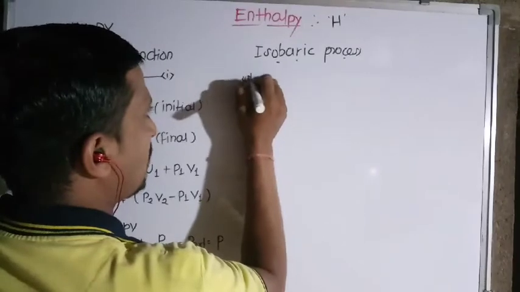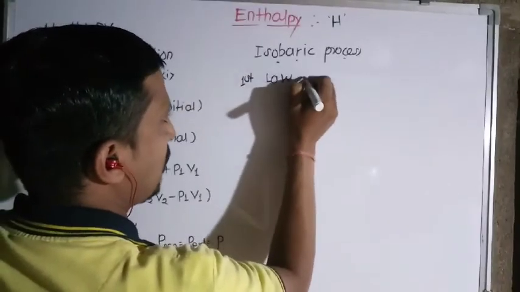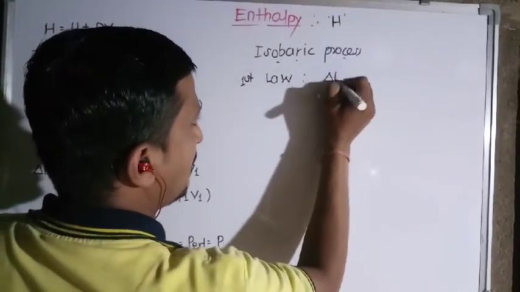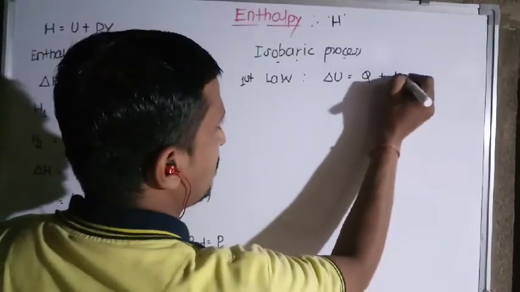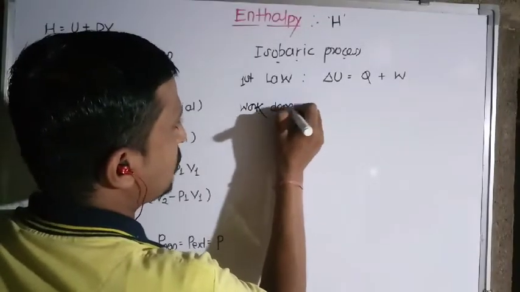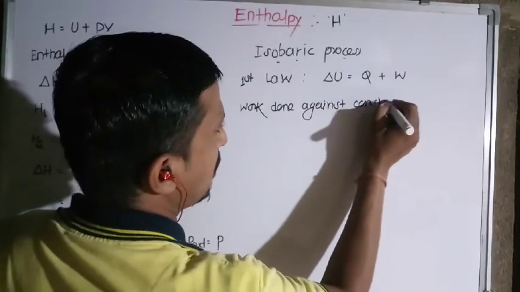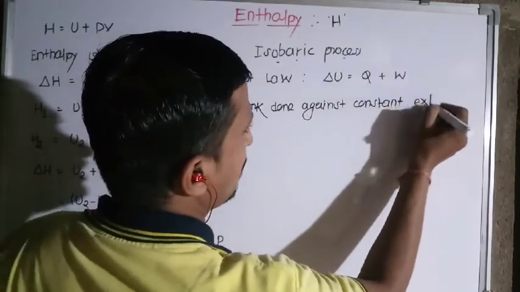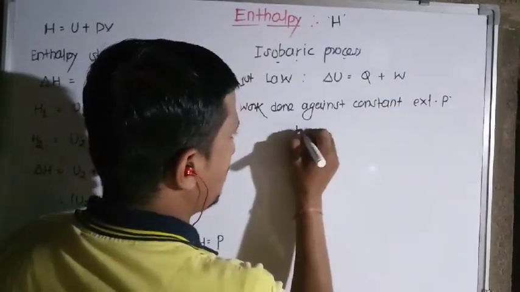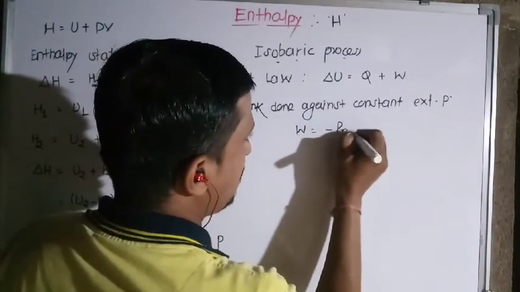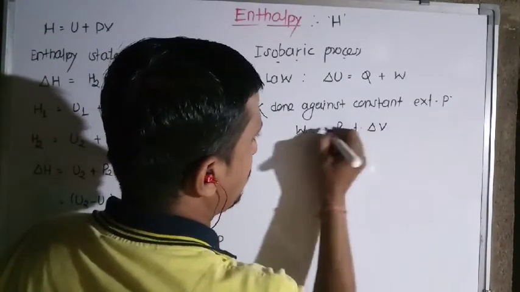According to the first law of thermodynamics, we can write delta U is equal to Q plus W. And if the process is carried out at constant pressure, the work done against constant external pressure is given as W is equal to minus P external into delta V, which we already derived.